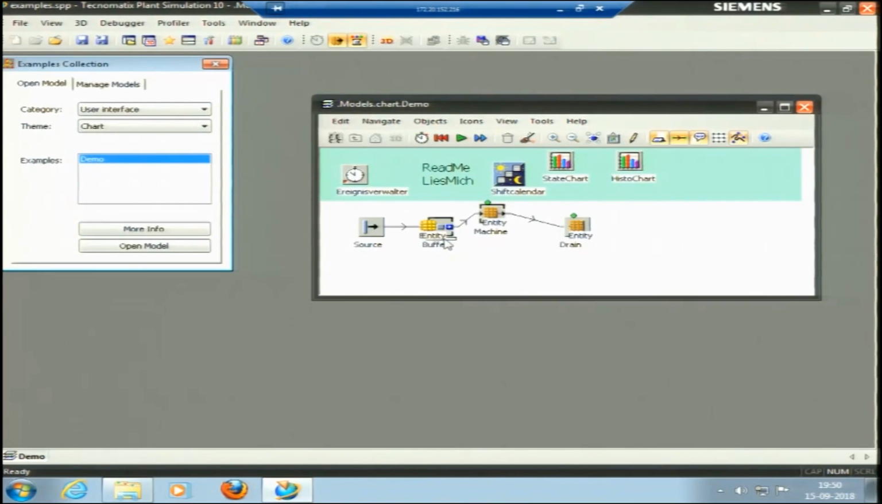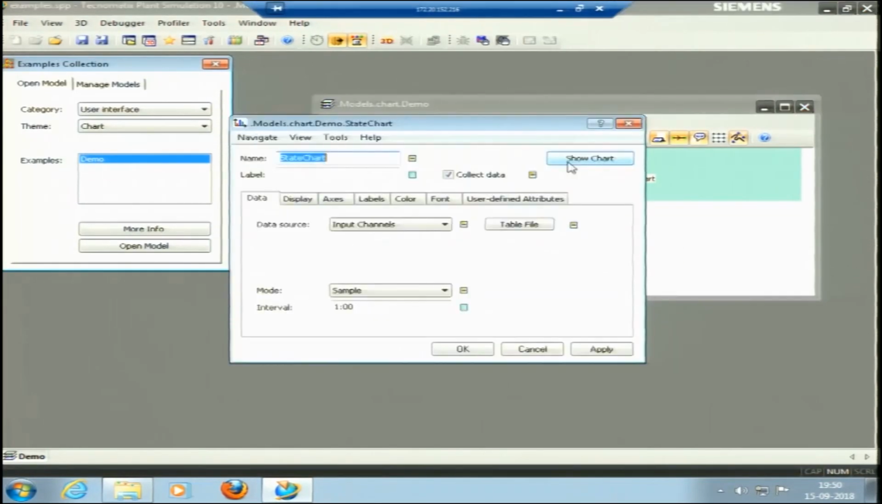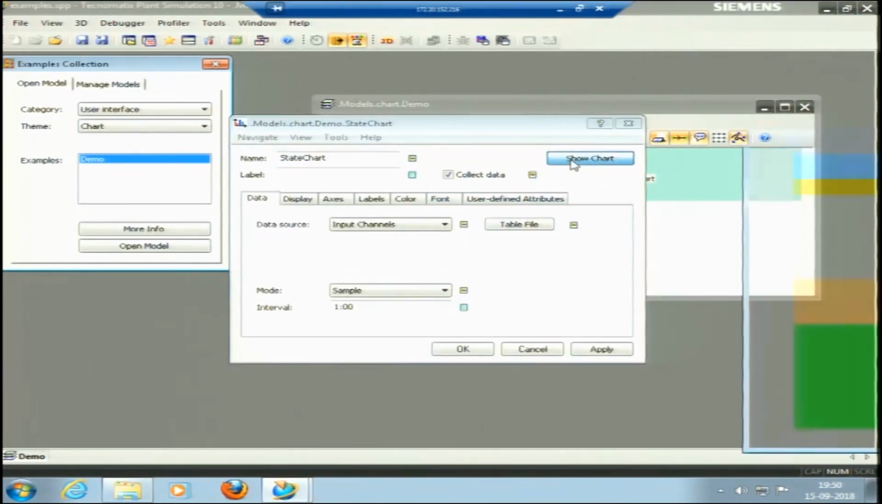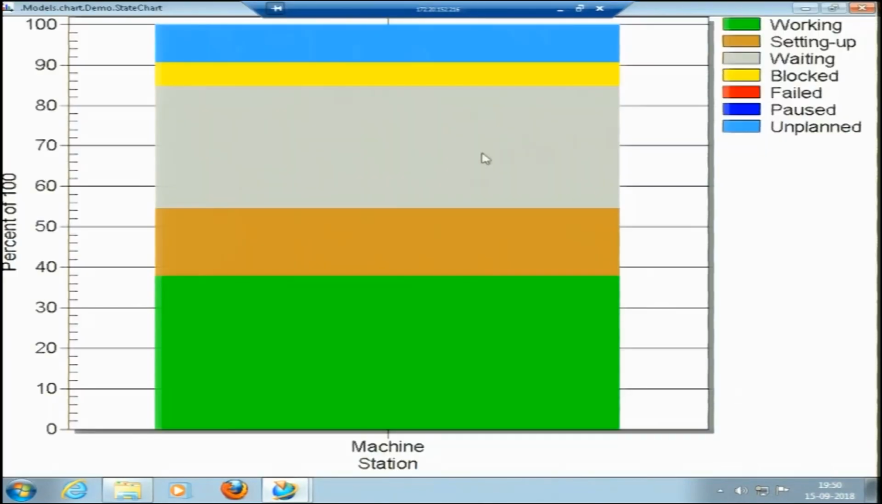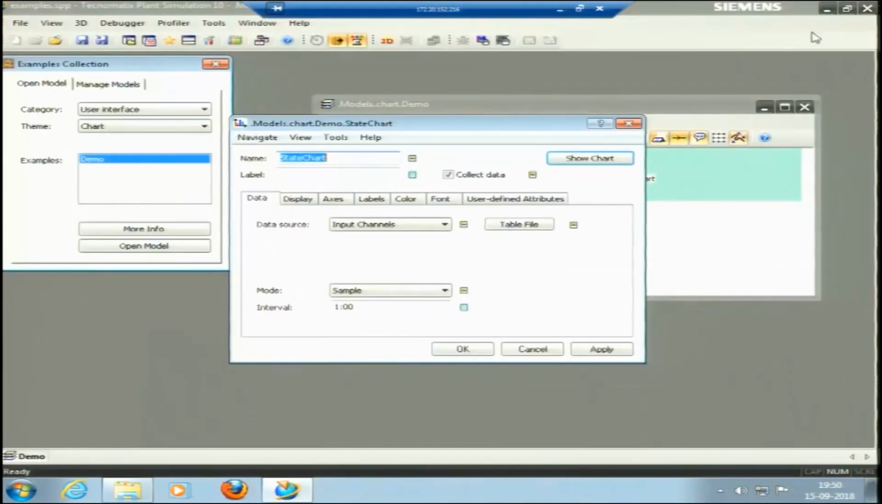Entity buffer is there, entity machine is there, this is similar to that. We can see the charts here, show chart. For only one machine it is showing the chart that this is something unplanned, blue color is unplanned, then we have blocked, then we do not have any failure here, and it has been working about 37% of the time. So, this is another example.